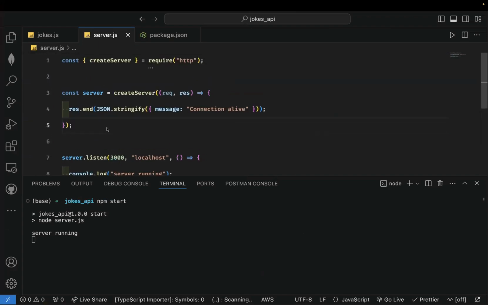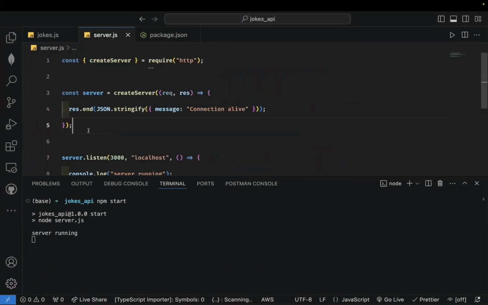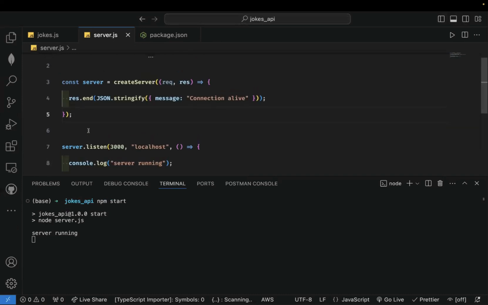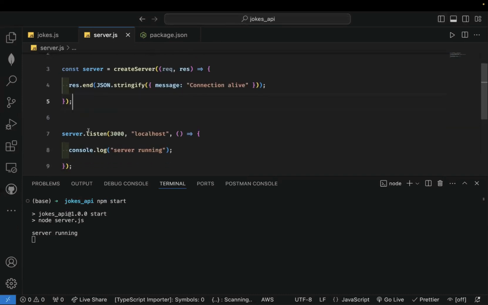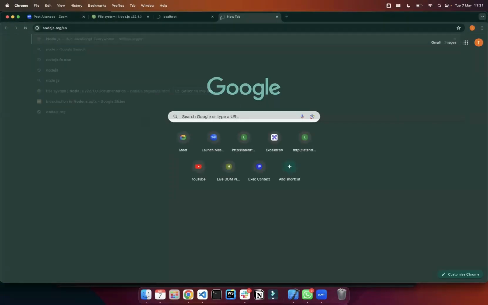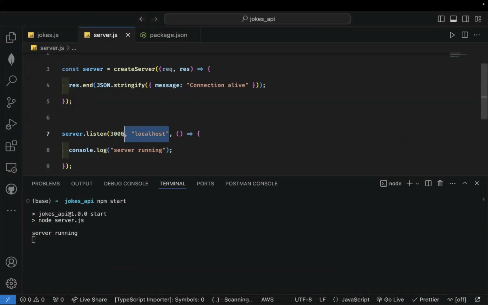So let's see, what have I done wrong? Let's see. So create server, the server handler, listen for requests. Okay, so quickly we're just going to use node instead of debugging. So we have our server, create server, we're responding to the request. We're doing everything right. Okay, so let me try something. I'm going to get rid of this.